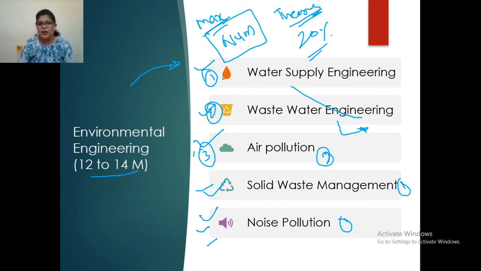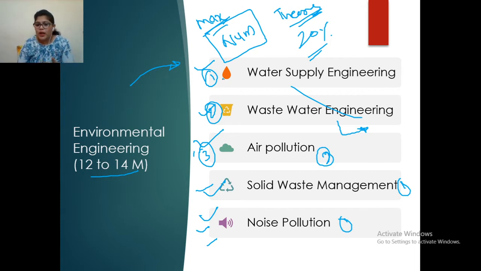Okay, are you clear? So from water supply engineering, chlorination and disinfection are important. In wastewater engineering, sludge treatment, oxidation ponds, septic tank, etc. are very important. In air pollution, there are a lot of sources of air pollution, and then the design of air pollution equipment is important.